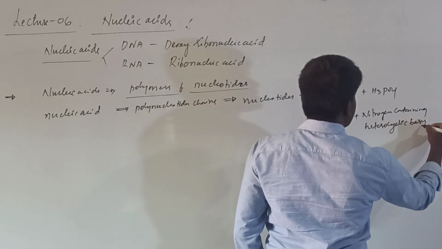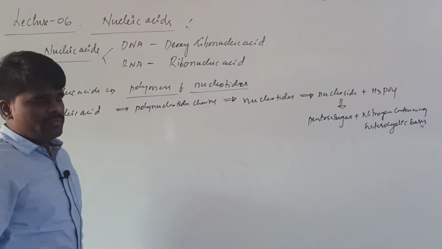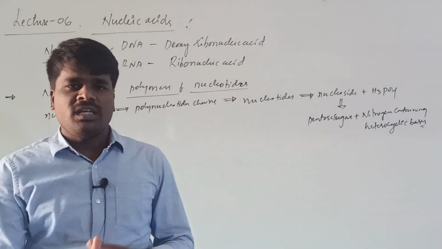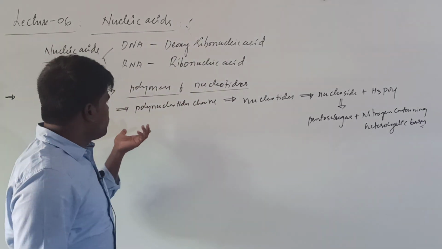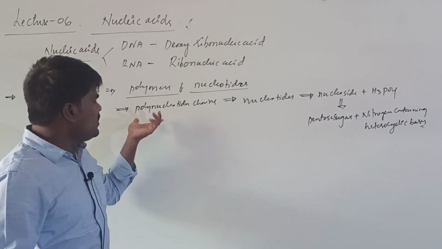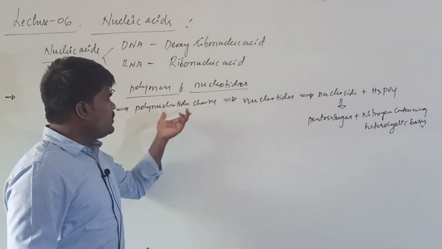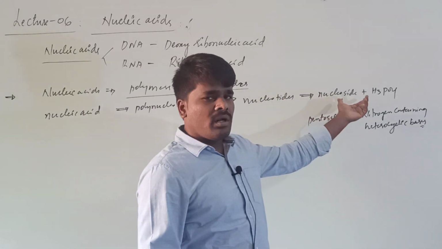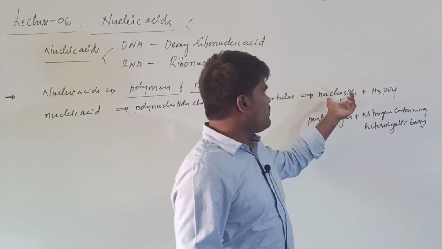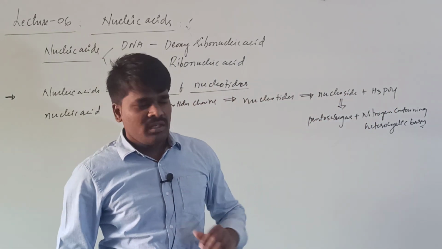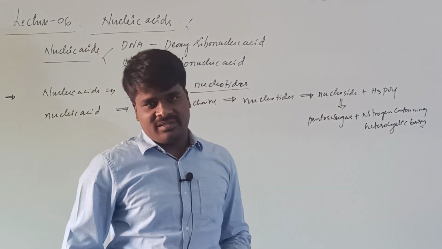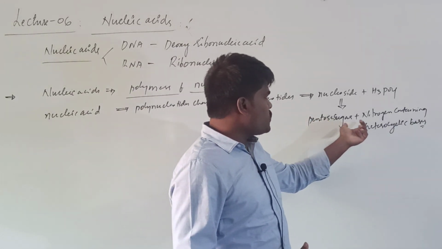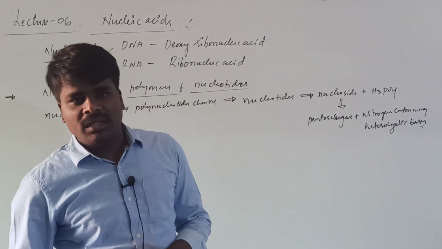This is the chemical interpretation if you go on disintegrating the nucleic acid, either DNA or RNA. Nucleic acids are nothing but polynucleotide chains. When this polynucleotide chain is disintegrated, it is converted into nucleotides. These nucleotides on further disintegration are converted into nucleoside plus phosphoric acid. This H3PO4 is called phosphoric acid. These nucleosides on further disintegration are converted into pentose sugars and nitrogen containing heterocyclic bases.